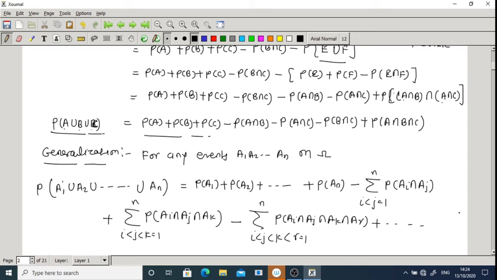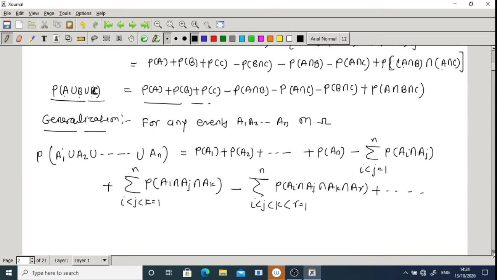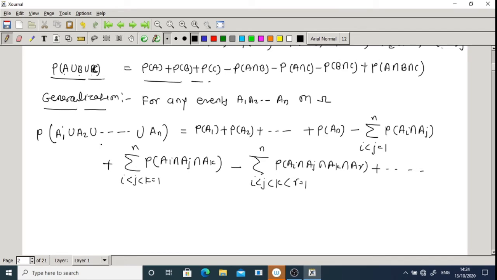plus, and the last term for this addition theorem is, as you see, the sign alternates: for two terms it is minus, so if n is even the term is negative. That's why the last term is minus 1 raised to n minus 1, and probability of the intersection of all the combinations, so A1 intersection A2 intersection up to AN. So this is the generalization of the addition theorem of probability.